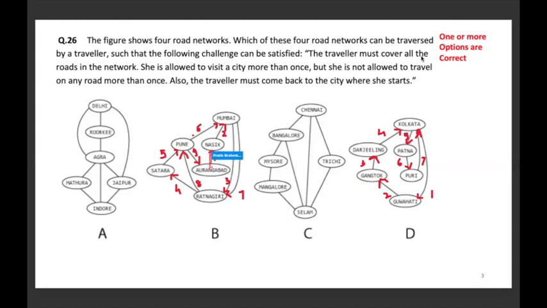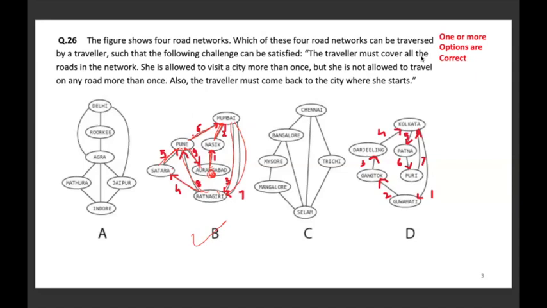We take this route, Aurangabad to Nashik, Nashik to Mumbai here. Then from Mumbai, we go to Ratnagiri, the third route. From Ratnagiri, we go to Satara, the 4th route. From Satara, we go to Pune, the 5th. From Pune, we go to Mumbai, the 6th. Then from Mumbai to Ratnagiri, the 7th. From Ratnagiri to Pune, the 8th. And then this is the 9th, where we reach the place where we started, Aurangabad itself. So B is possible.